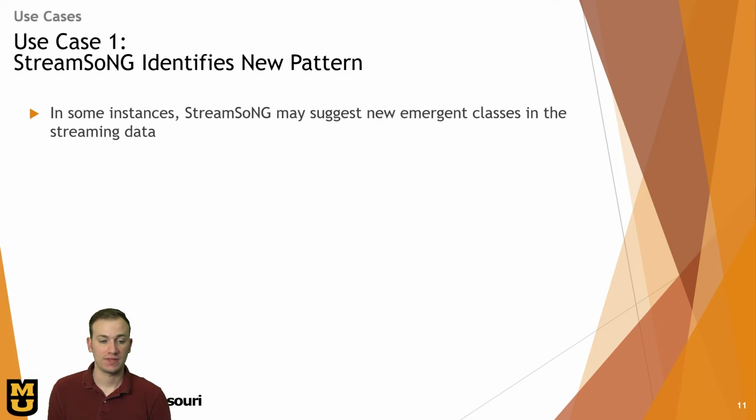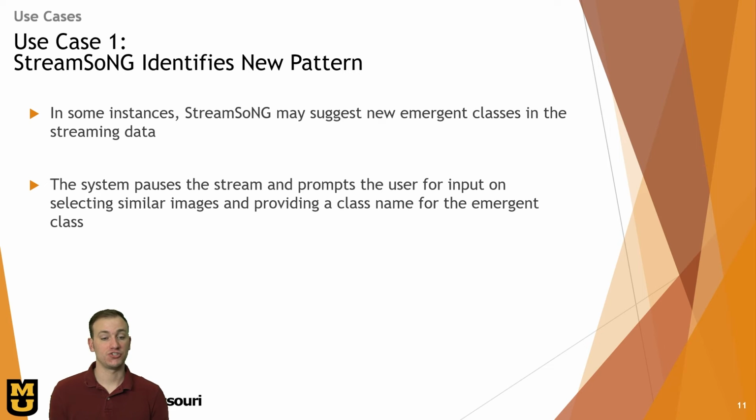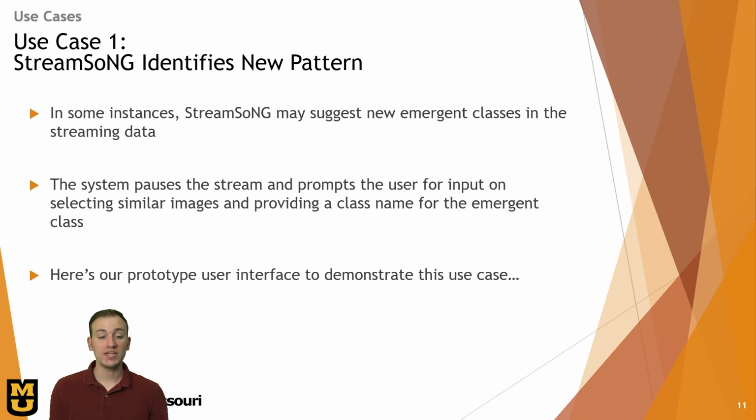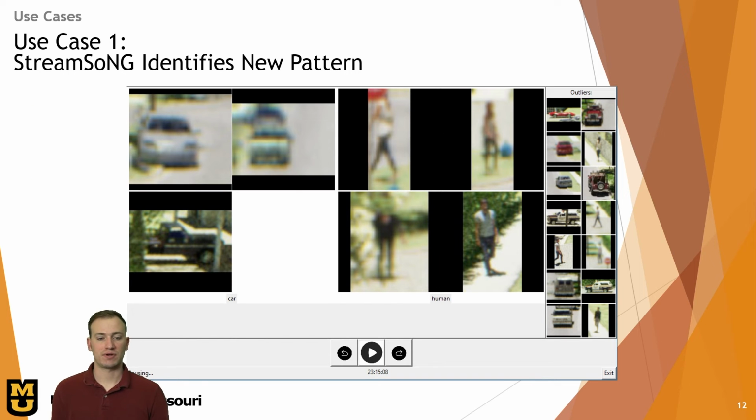identifies a new pattern. In this case, we want the stream classifier to pause the system and prompt the user for an input on that emergent pattern. So that includes selecting the similar images that belong in its emergent class and giving it a label. So we demonstrate this with the prototype in Python developed in Windows. Here's what that prototype looks like.